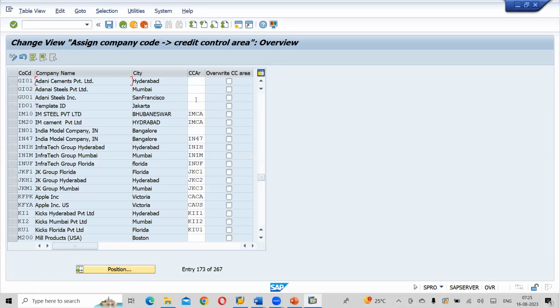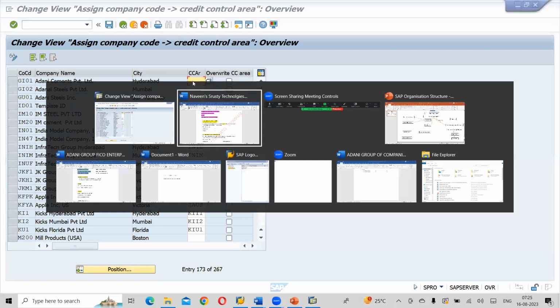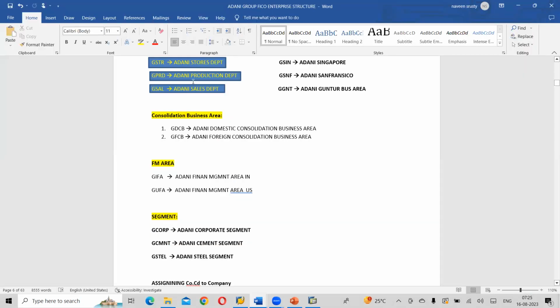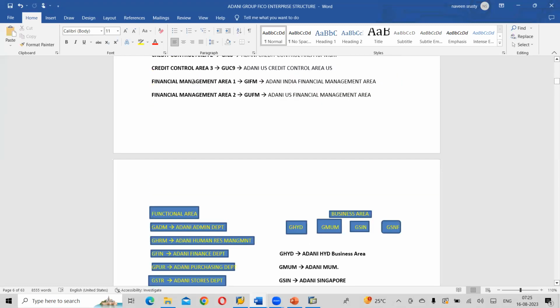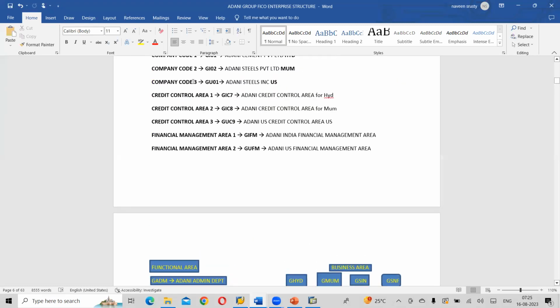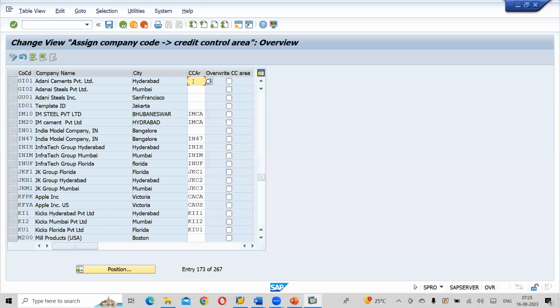So here credit control area. I think credit control area we have created as GIC7, GIC8, something like that. So press F4 in credit control area.